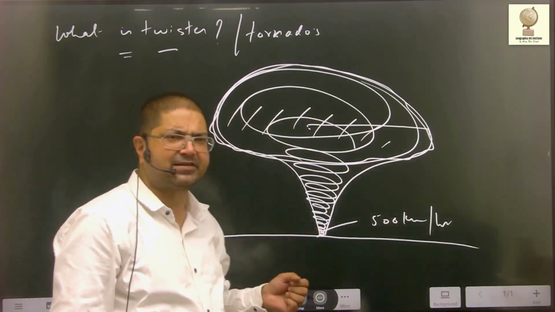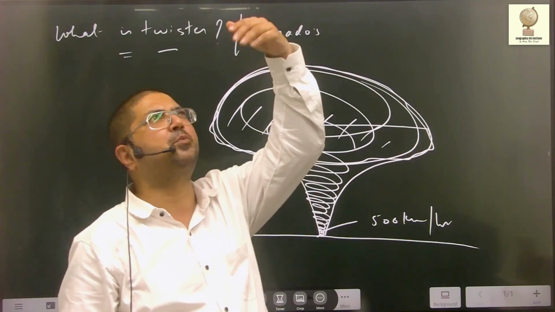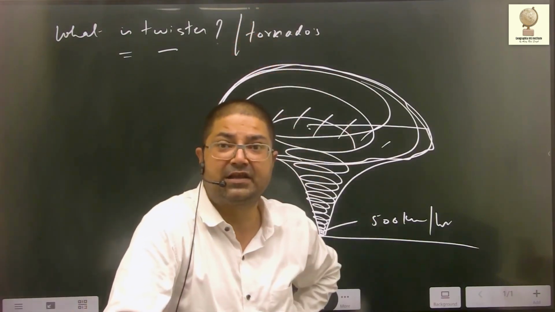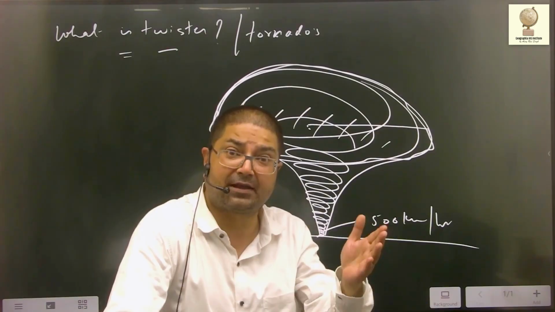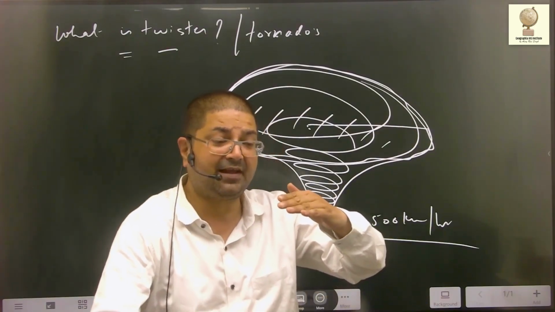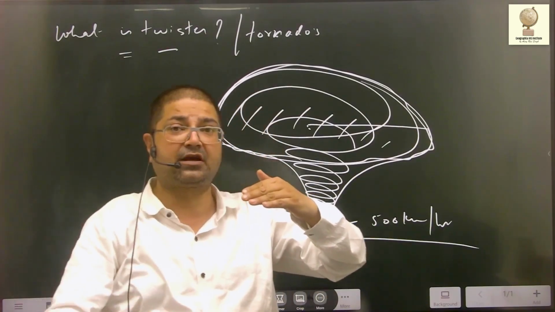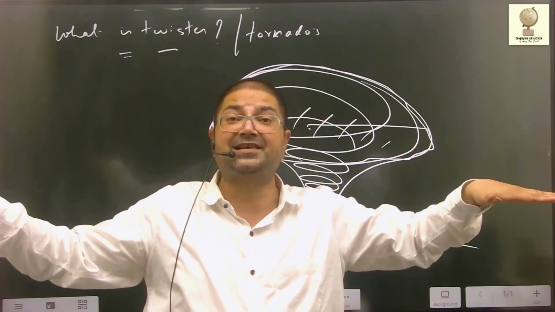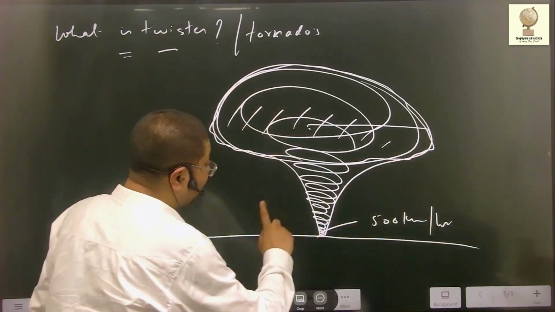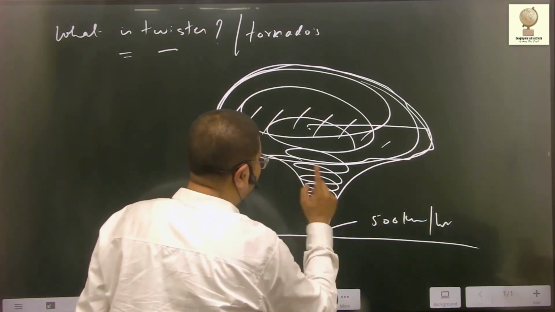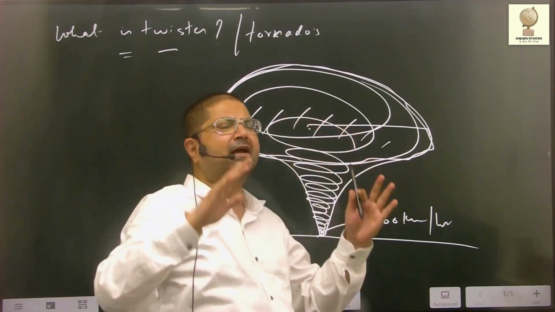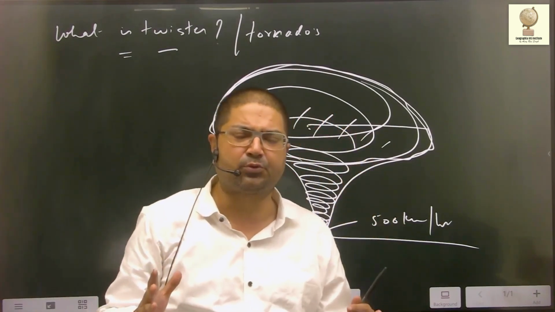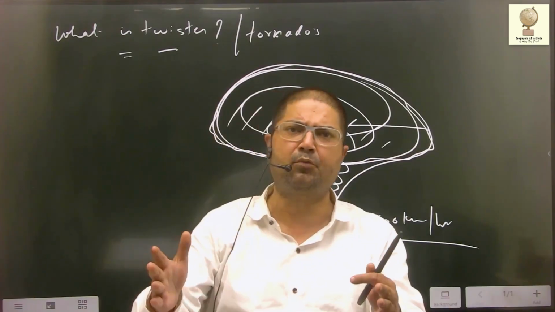Such violent winds, roofs of the house explode because of high velocity winds, extreme low pressure is created. मतलब हवाई जहाज क्यों उड़ता है? Because the wings are designed in such a way that very high velocity winds cross the wings of the plane, so low pressure is created. Likewise, the velocity of wind associated with twister is so high that basically extreme low pressure is created, houses explode. They leave a trail of disaster through whichever path they move.